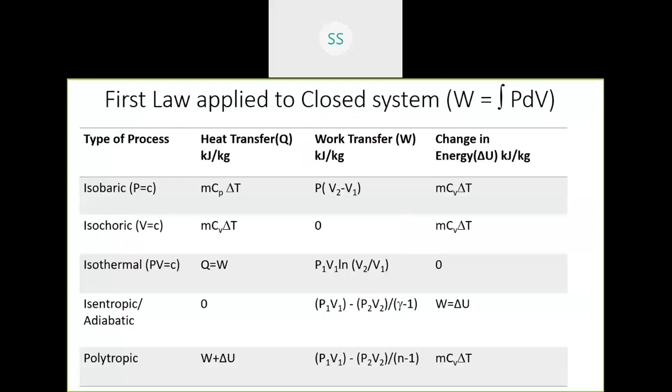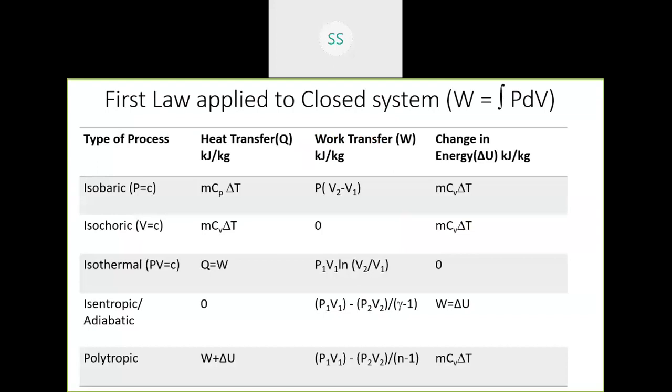This table tells you about various processes. There are many processes, but right now we are dealing with only 5 processes, and the corresponding heat transfer, work transfer, and change in internal energy are listed in the table. This is a handy tool for you to solve problems.